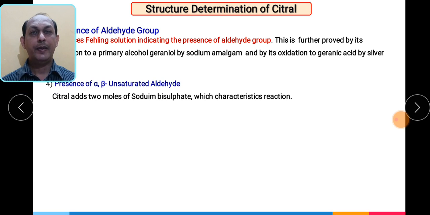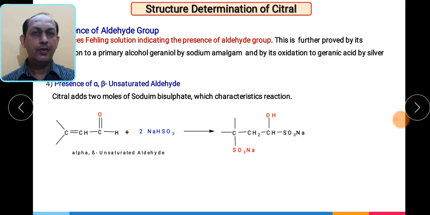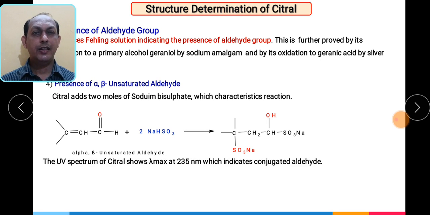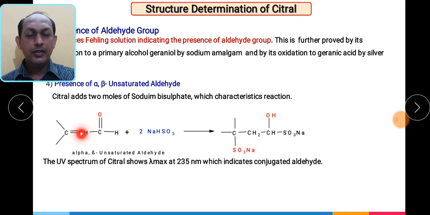Then the presence of an alpha beta unsaturated aldehyde. For that we perform the test where 2 moles of sodium bisulfite are used, and we get the bisulfite salt. This is a characteristic reaction for the determination of an alpha beta unsaturated compound. And we can easily say, if we take the UV spectrum of citral, that there is a presence of unsaturation.